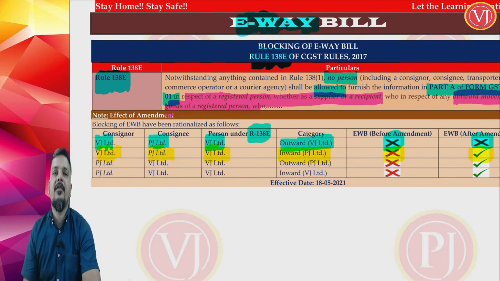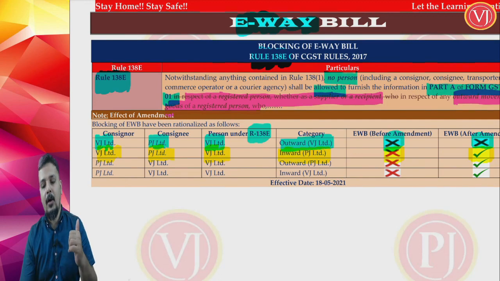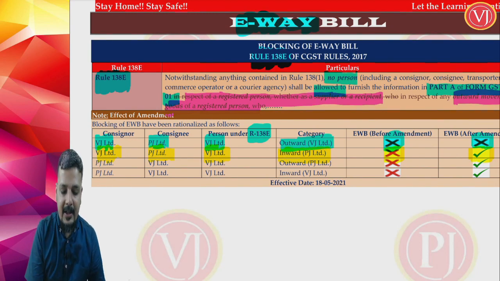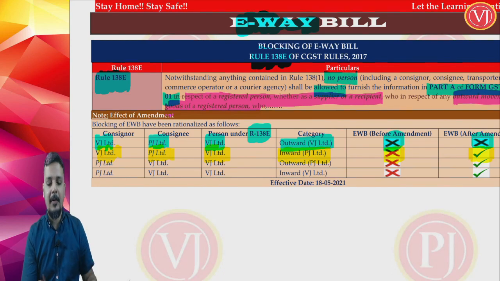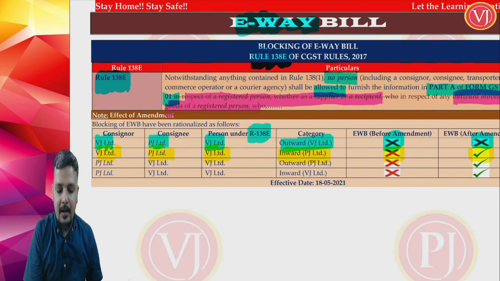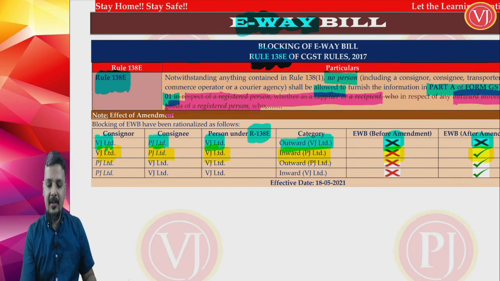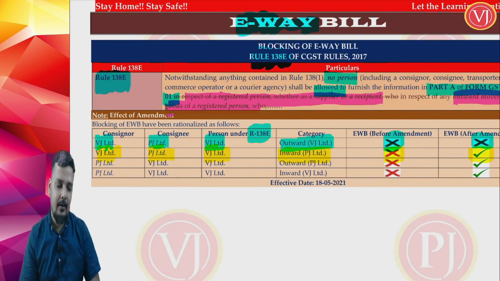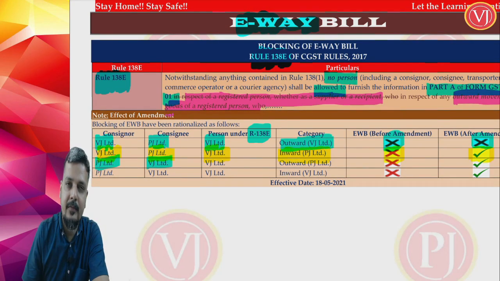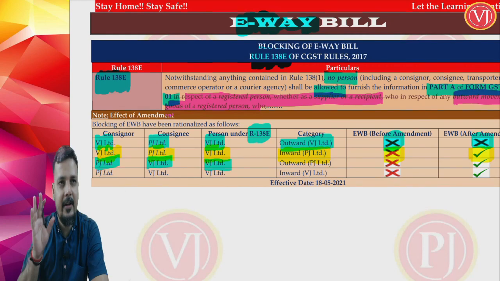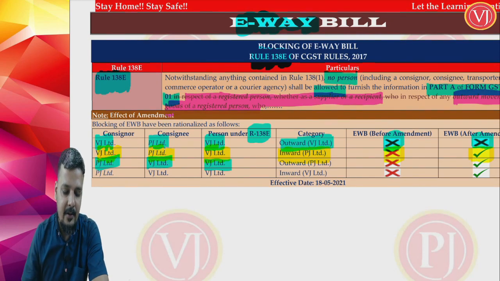Why? The restriction is only for outward movement of goods by a registered person, outward movement by VJ Limited. So e-way bill created by PJ Limited as inward e-way bill has two categories: outward e-way bill, inward e-way bill. If PJ Limited wants to create e-way bill for its inward movement, PJ Limited can do it. Restriction is for VJ Limited, PJ Limited can do it. The next category, PJ Limited to VJ Limited. Violation is done by VJ Limited. In all the cases, violation is done by VJ Limited.